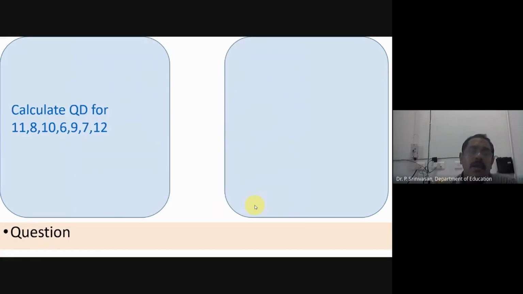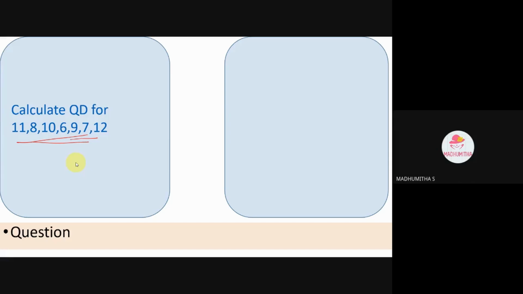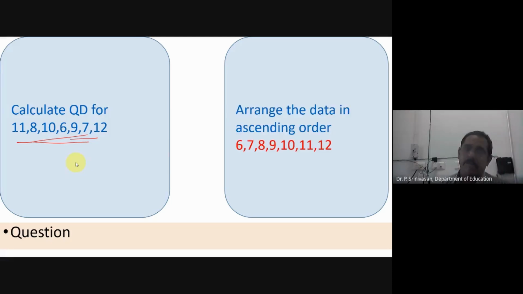Now we are going to calculate QD for ungrouped data. Normally we would take this first, but because we know how to calculate the median, I have taken that first. What is the first step normally for ungrouped data? For the median, how did we do it? What is the first step? Yes, tell me. Arrange in ascending order. Very good. After arranging, what shall I do?